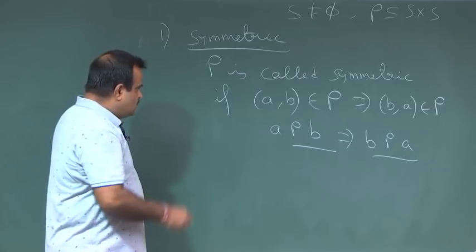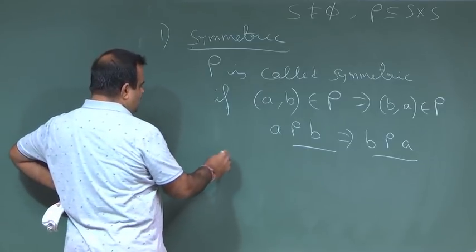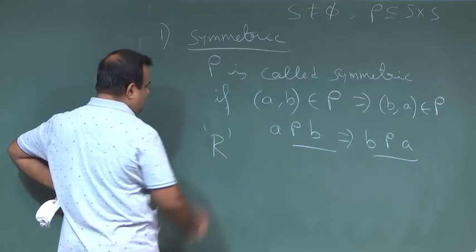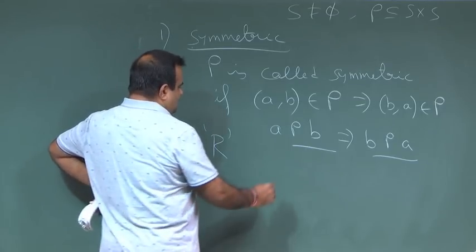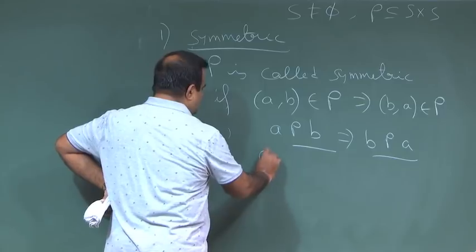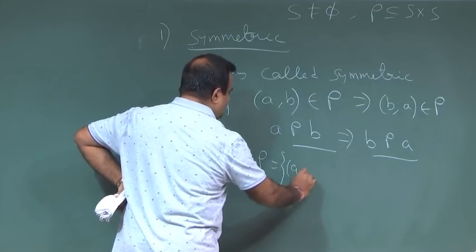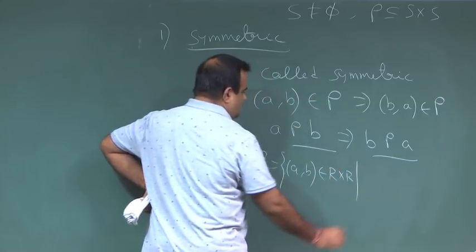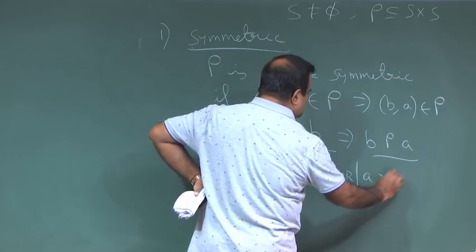So, like equality, if we take S to be R, the set of all real numbers, and take the relation rho as (a, b) belongs to R cross R if a is equal to b.